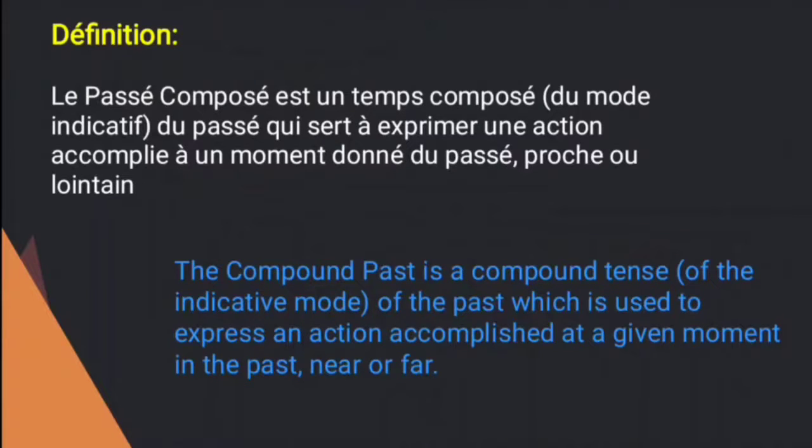What is the definition for the passé composé? Définition: le passé composé est un temps composé du mode indicatif du passé qui sert à exprimer une action accomplie à un moment donné du passé proche ou lointain. So what is the meaning? The compound past is a compound tense of the indicative mode of the past, which is used to express an action accomplished at a given moment in the past, near or far.